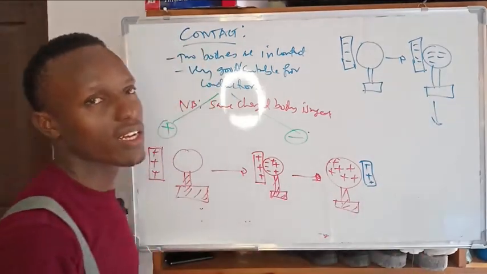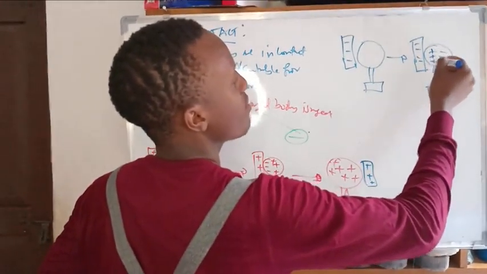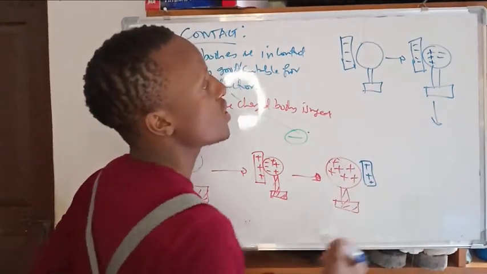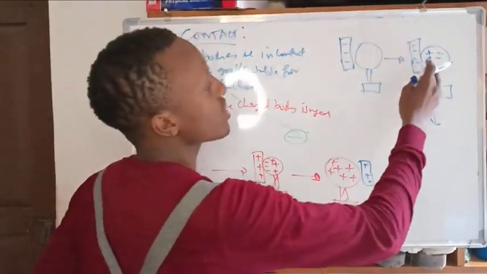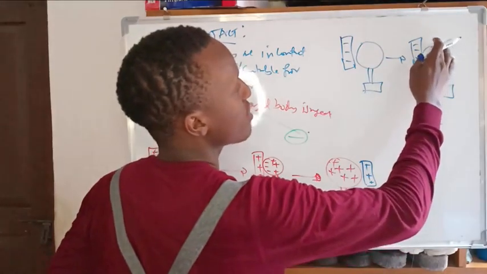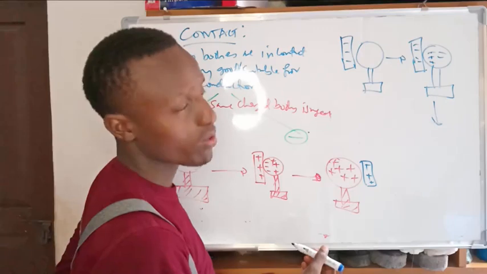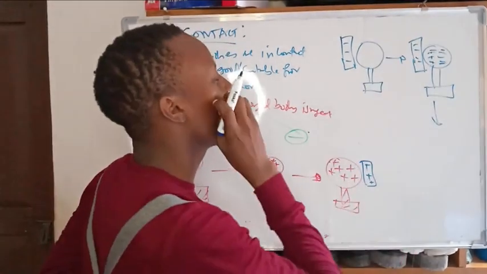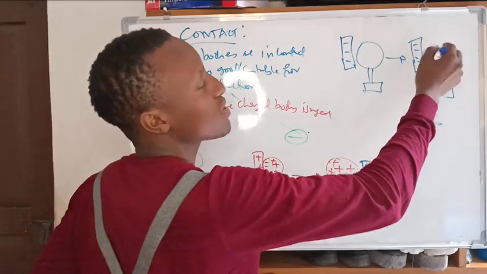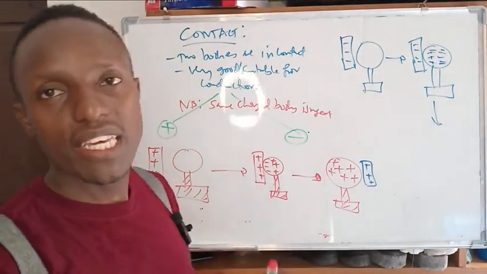Electrons will repel, so as they shift, this side remains positive. If I want to charge it negative, electrons will be transferred to the other object. The negative charges will be pulled by the positive charges around. That's what happens in the contact method.